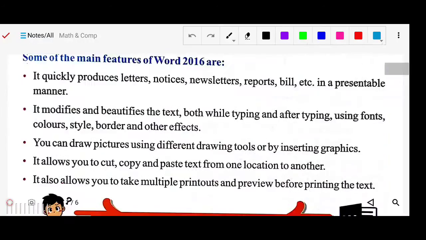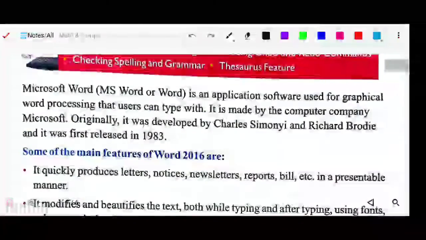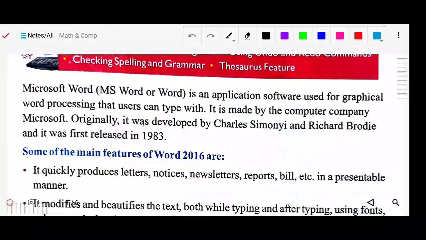So here is some history about Microsoft Word. Microsoft Word, which is also called MS Word in short, or simply Word. It is an application software used for graphical word processing that users can type with.